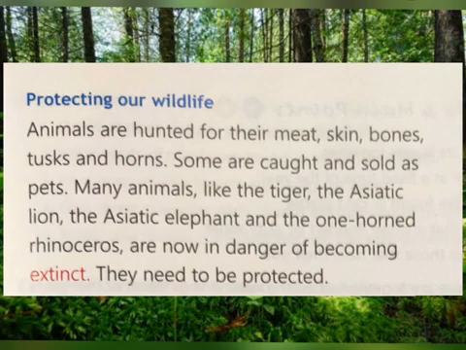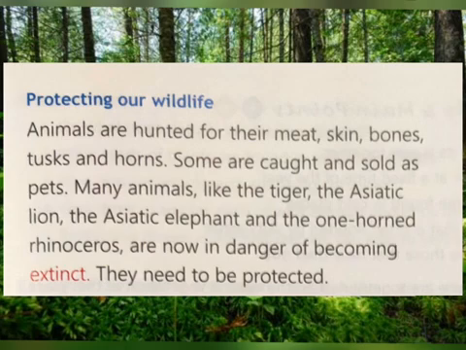Animals are hunted for their meat, skin, bones, tusks, and horns. Some are caught and sold as pets. Many animals like the tiger, the Asiatic lion, the Asiatic elephant, and the one-horned rhinoceros are now in danger of becoming extinct.